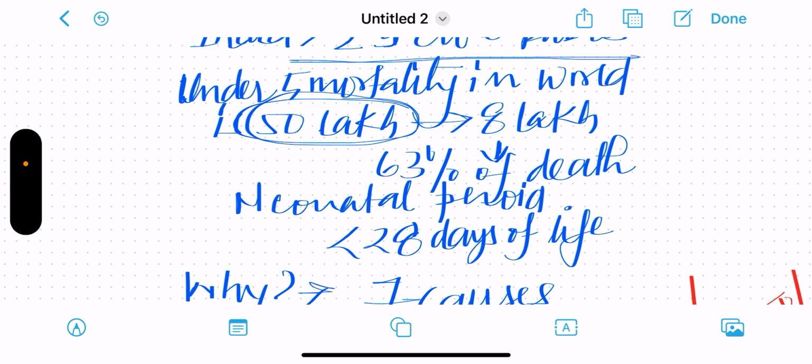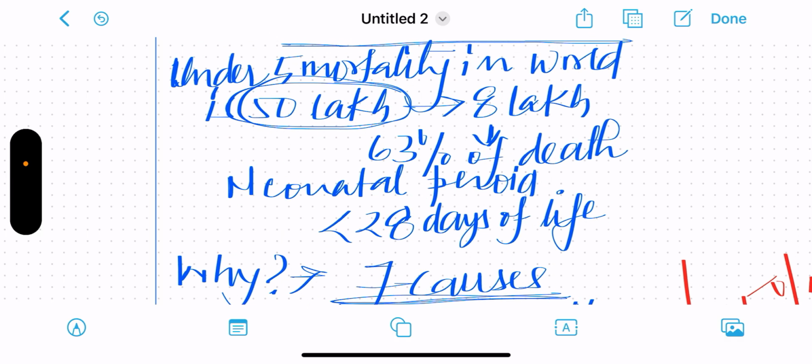Of these, the highest death is at the neonatal period. That is 63% of the deaths of under 5 mortality, that is, less than 28 days of life.